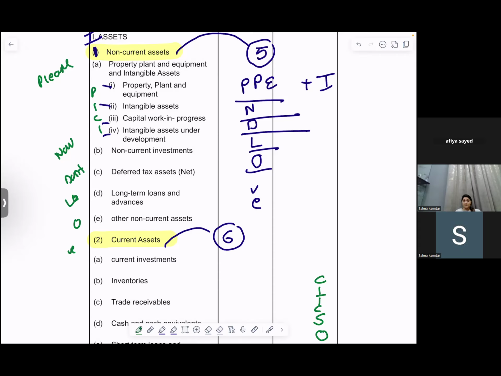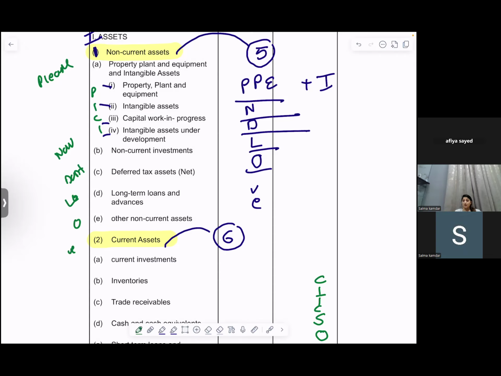Now N, non-current investments. That means it will include your investment in shares, debentures, bonds, land, etc. Deferred tax assets net means you have paid the advance tax. You've paid tax in advance, and the advance tax that you've paid is more than your provisions. You have to adjust this later because the assessment is not yet declared, and this is like 2, 3, 4 years before a thing that is already there. I hope you're with me.